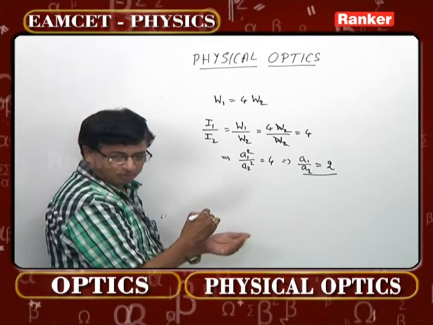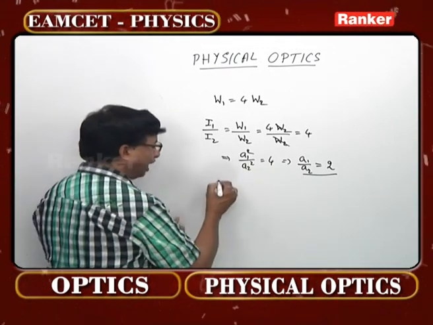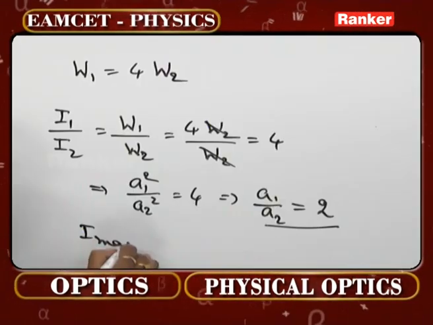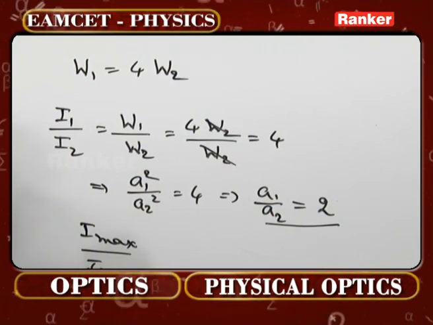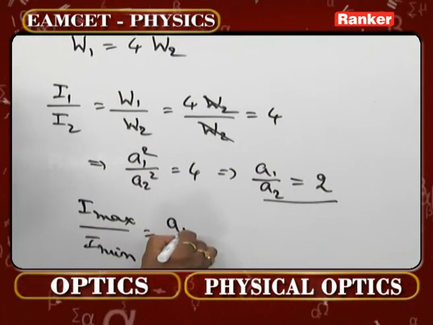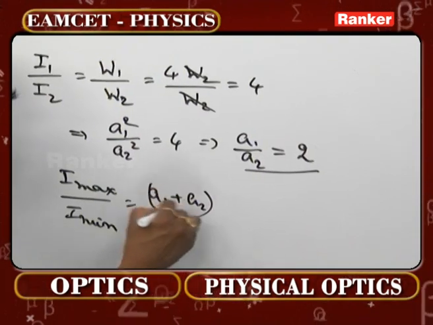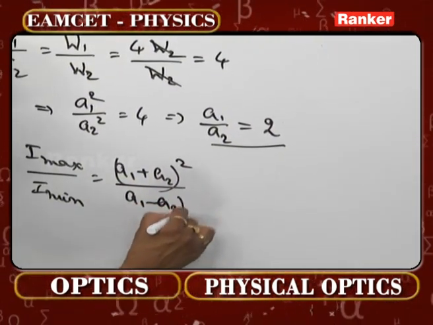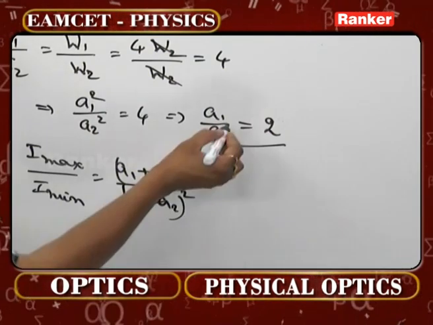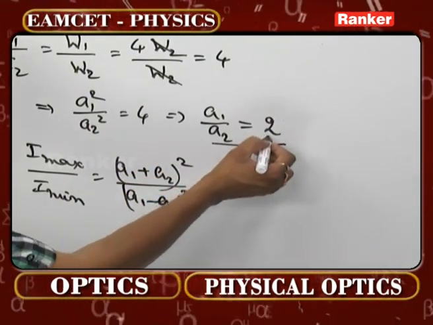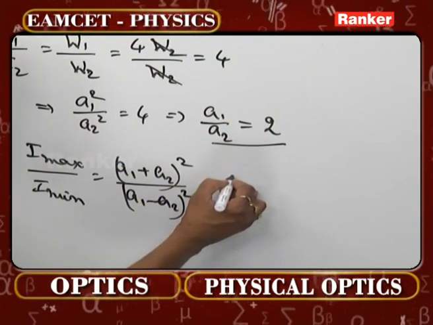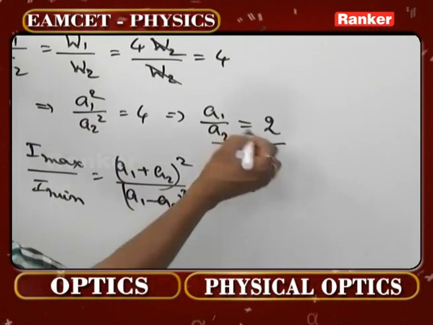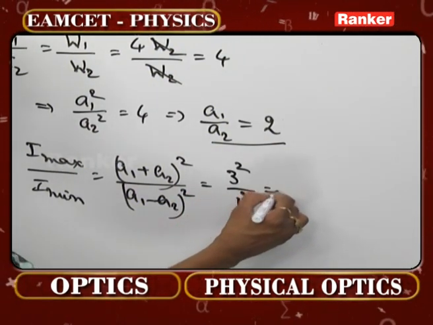Then what is the question there? The question is maximum intensity to minimum intensity. Then what is the general formula for this one, please? A1 plus A2 whole square divided by A1 minus A2 whole square. This is the formula. A1 and A2: one is 2 and one is 1. 2 plus 1 whole square, it is 3 square, by 2 minus 1 whole square, it's 1 square.